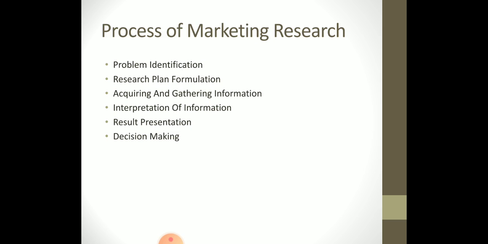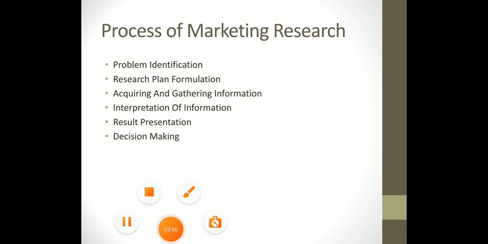So, it involves various data sources from which data is to be collected, various research approaches, contacting ways, sample method, questionnaires, etc. The overall plan of marketing research is made in the second stage, research plan formulation.